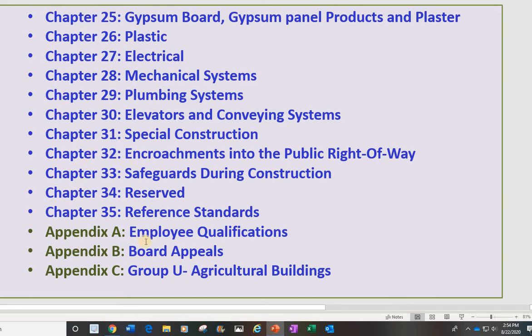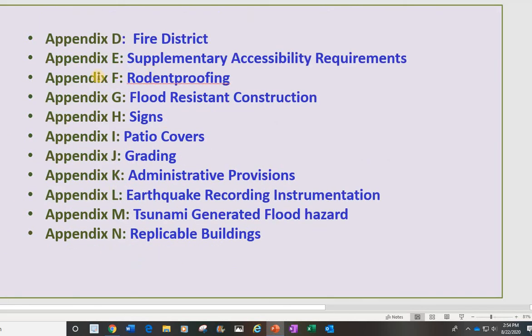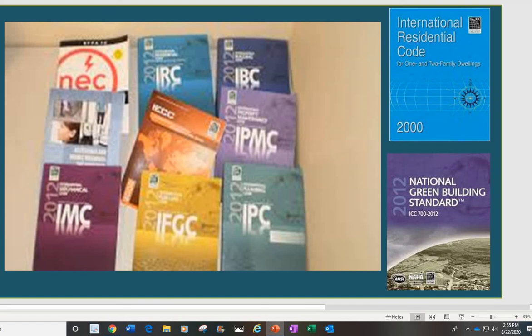Besides the chapters, we have appendices. The appendices talk about employee qualification, the board of appeals, and a few more projects. They are not used a lot, so that's why they are in an appendix. You can see we have many appendices, from A until N. For example, appendix M focuses on tsunami-generated flood hazard and how to use the code for that. So that's one of the codes you need to learn for the building code.